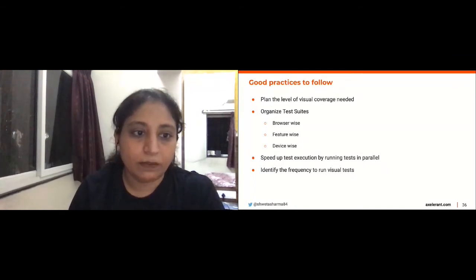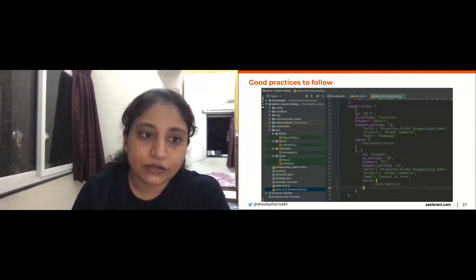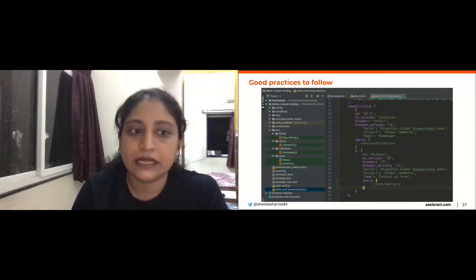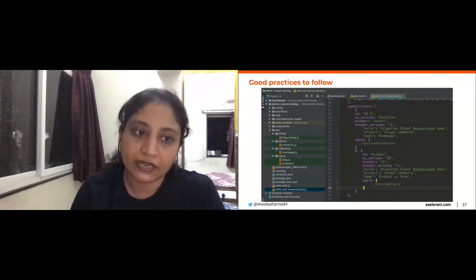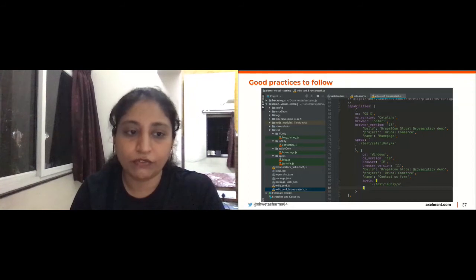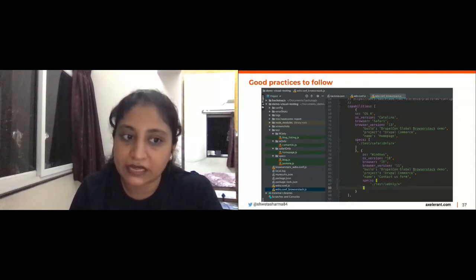So if you see the good practices that I had mentioned earlier, in the Project Explorer section, I have divided the tests as per browsers. Why have I done that? Because there are a few tests which are important. So for example, those would go in the specs section.